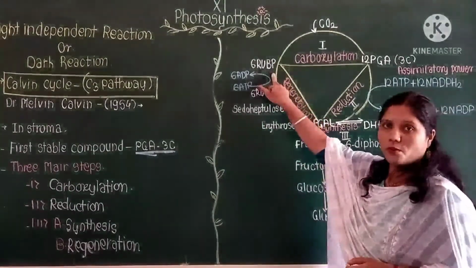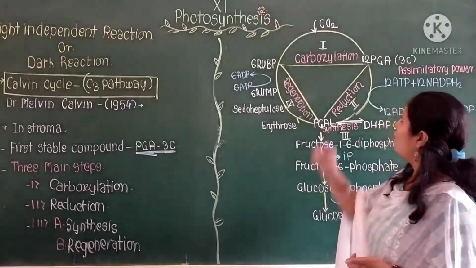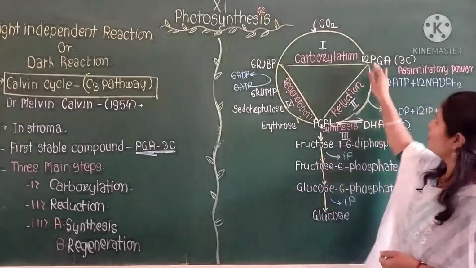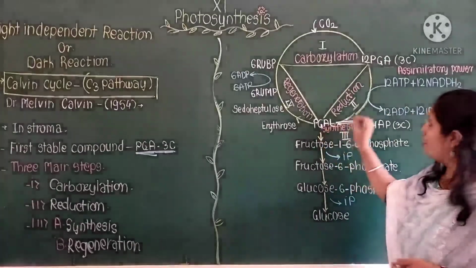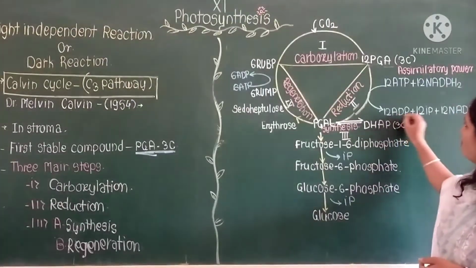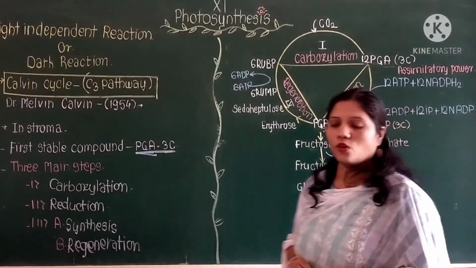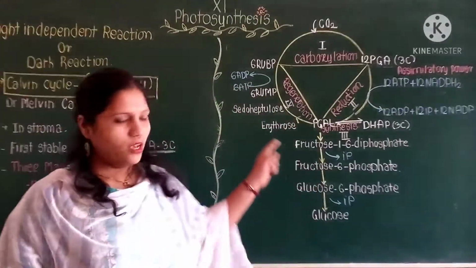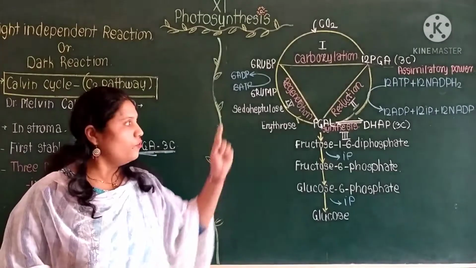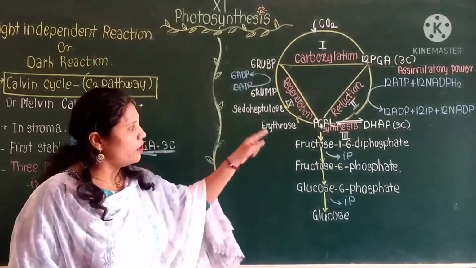After combining with the Rubisco biphosphate, there is a formation of the first stable compound, which is known as phosphoglyceric acid. Then this phosphoglyceric acid undergoes reduction with the help of ATP as well as NADPH, and it forms ADP as well as NADP. For this process, if you observe carefully, there is a requirement of 12 ATPs and 12 NADPH used. From that there is a formation of ADP, inorganic phosphate, and nicotinamide adenine dinucleotide phosphate.